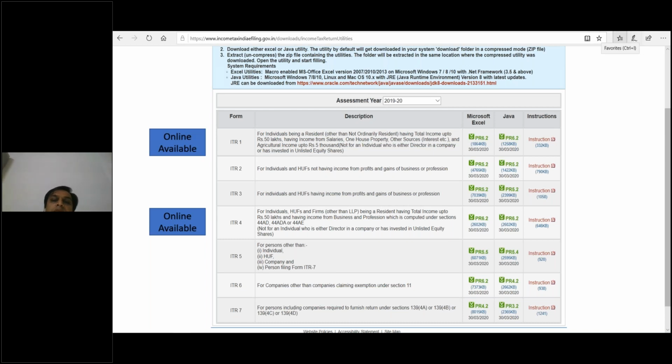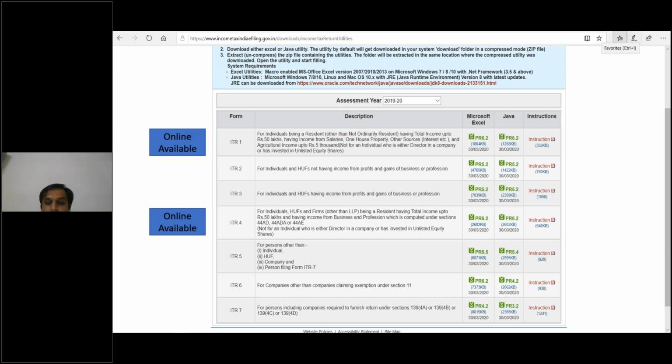For ITR 3 we will be downloading the previous year's XML, the pre-filled XML from the website, and then for ITR 4 we will learn how to file it online, how we can fill the forms. Today we will cover ITR 1 and 2, and the rest we will cover tomorrow. And ITR 5 is for persons other than individual, HUF, company, and persons filing form ITR 7.